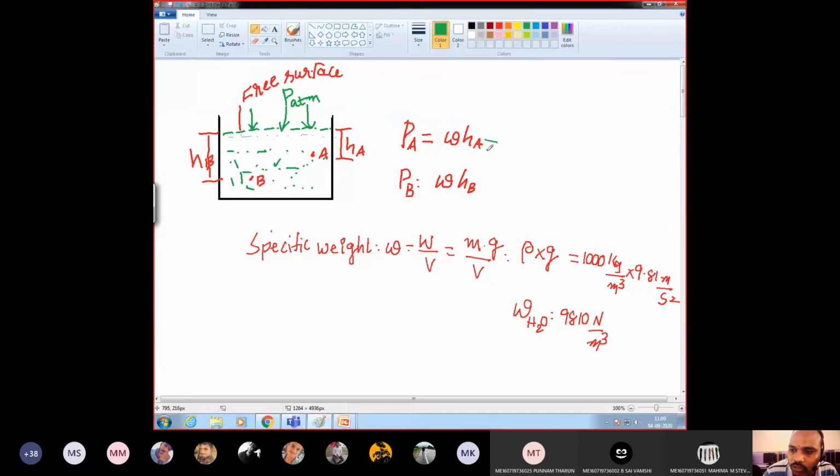Pressure is specific weight, which is how much? 9810 into height, let us say 2 meter. The corresponding pressure you will get. And similarly 9810 into, let us say, height equal to 3 meter. Is it clear? Then what are the units you are getting here? Already 9810 is Newton per meter cube, therefore you are getting units as Newton per meter square. Agree?